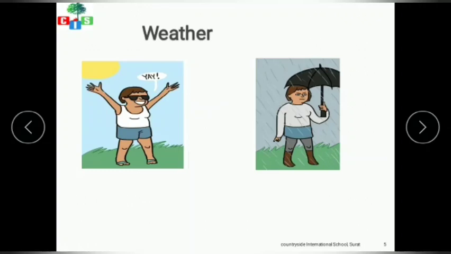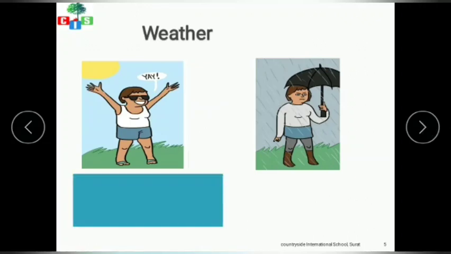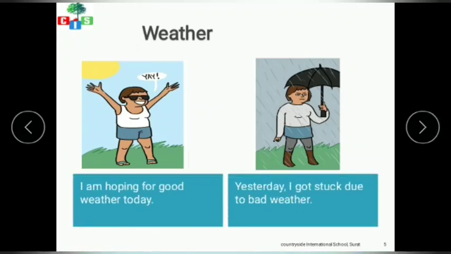We generally say, wow, what a pleasant weather today. Or we can also say it some other way, like, I'm hoping for good weather today. Or we can say that yesterday I got stuck due to bad weather. So these are all examples of weather.